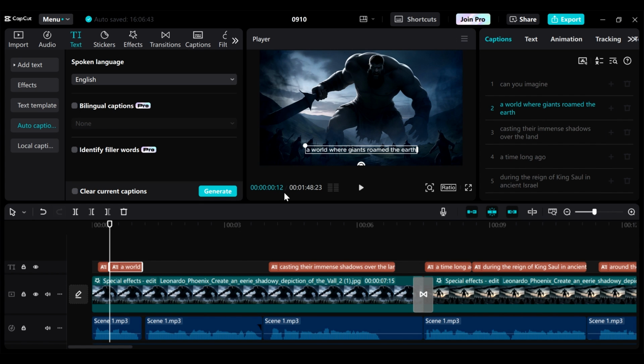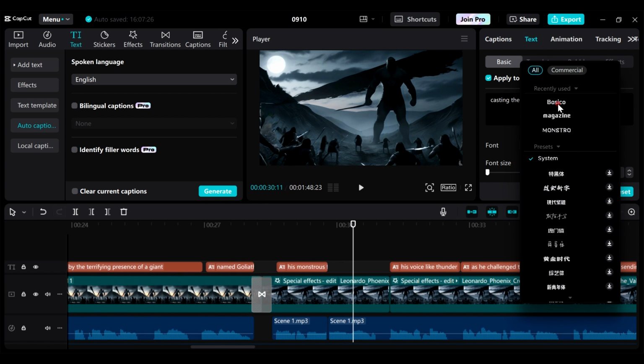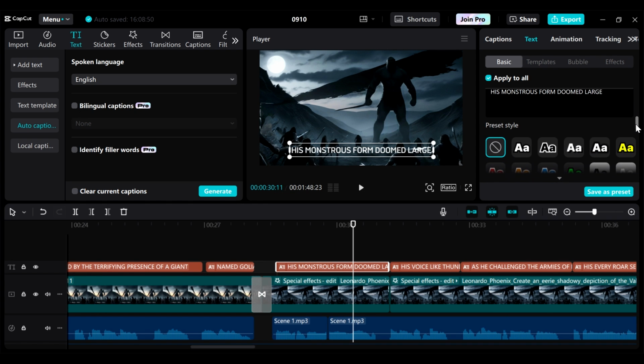You can also check whether the spelling is correct, and then you can go to adjusting the actual text. So just go to text here, and then you can find a font that you like, and then we can adjust the scale. So I'll have it somewhere here, and then we can choose one of these templates if you like them. So I'm going to go with this one here, and I think now we are done.